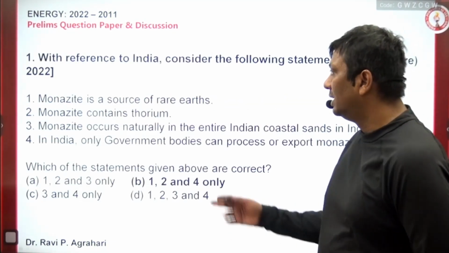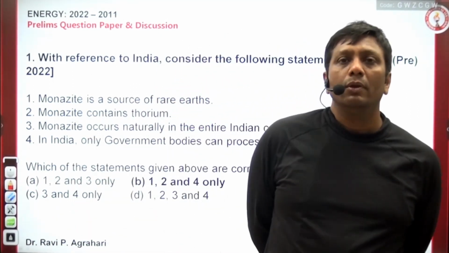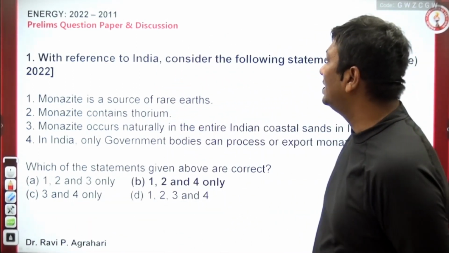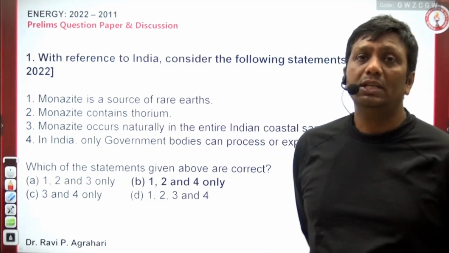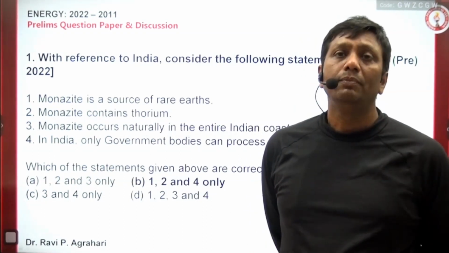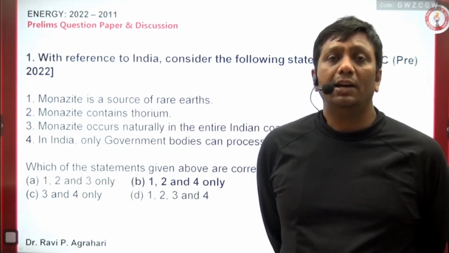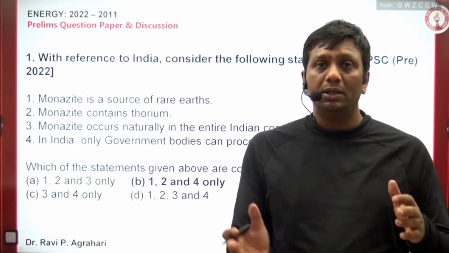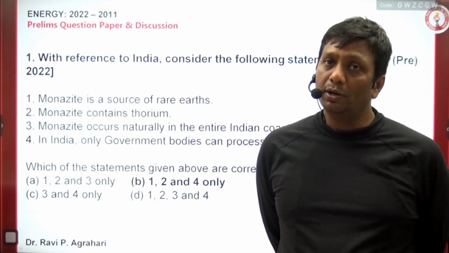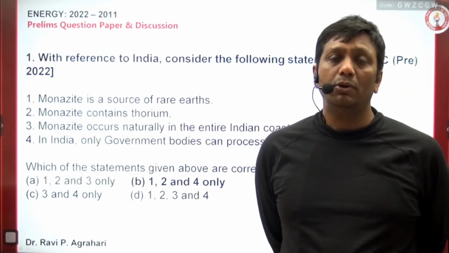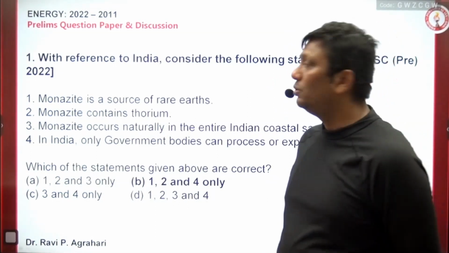What about the questions? The first question in UPSC is from monazite. Monazite is a source of rare earth. Definitely, guys, monazite is a source of rare earth material. Monazite is highly available in India, and regarding monazite, I told you guys in the static part of the discussion, India is the country that has the maximum amount of thorium, and thorium is available inside monazite soil. So that is the question, a monazite-based question UPSC has asked.